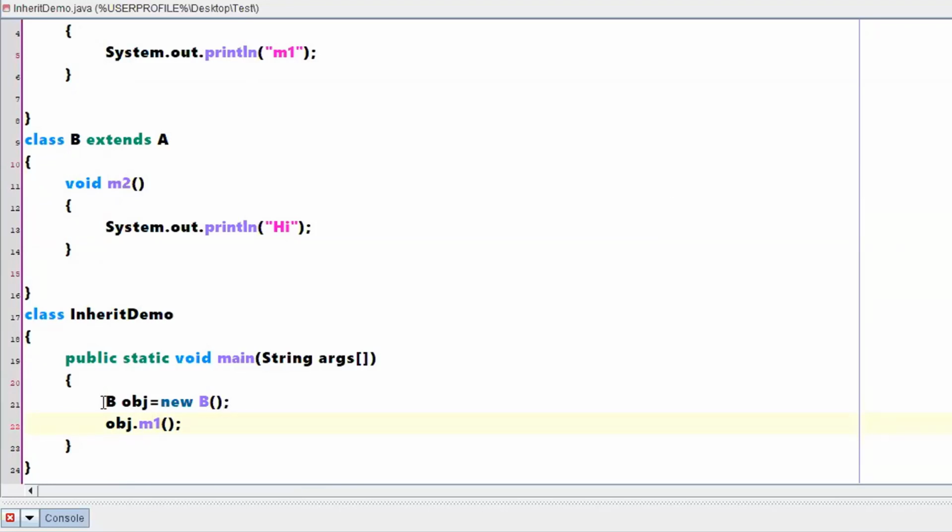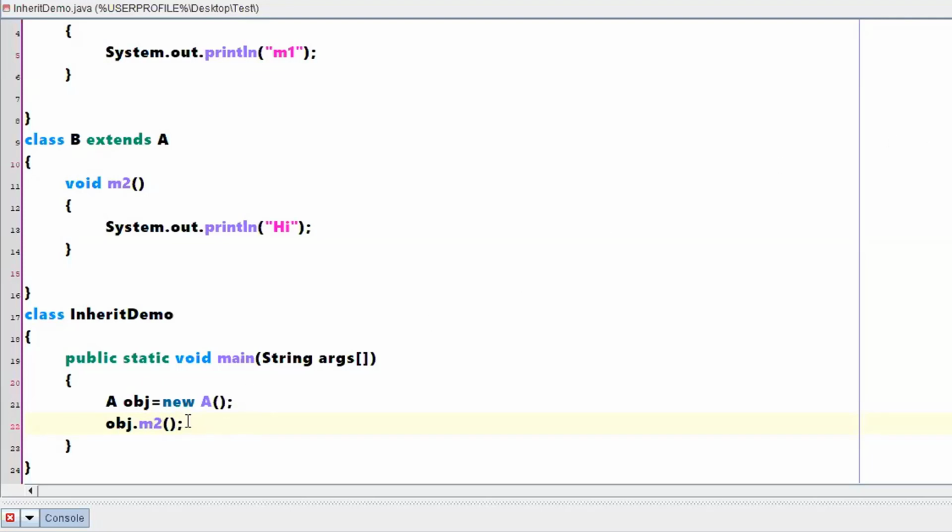Now, if I am creating an object of class A, can I call method m1? Yes, no problem, because that method belongs to class A itself. Can I call method m2? No, because this method belongs to class B, and a parent class cannot access the methods of a child class. So these are the things which we have discussed already.